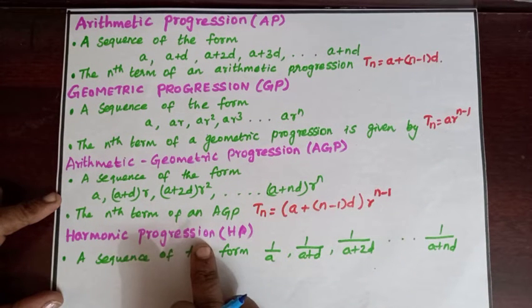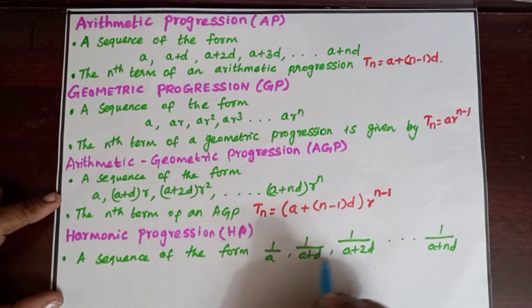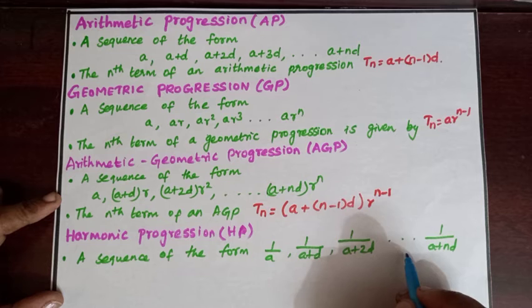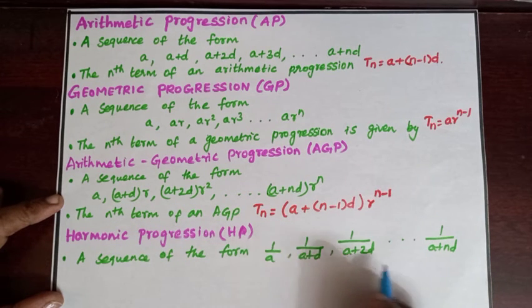Harmonic progression. Harmonic progression is one of many important sequences and is closely related to the arithmetic progression. A sequence of the form 1 by a plus d, 1 by a plus 2d, ..., 1 by a plus nd, as the denominator of a fraction cannot be 0.